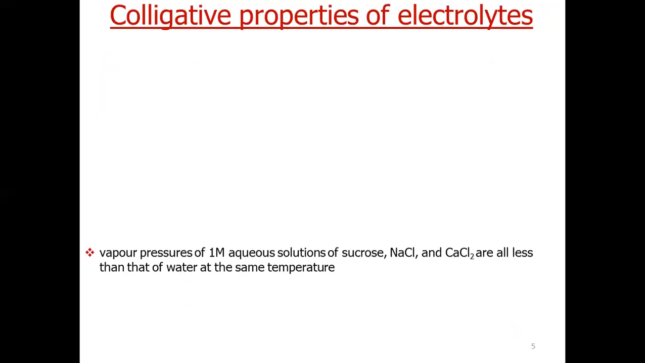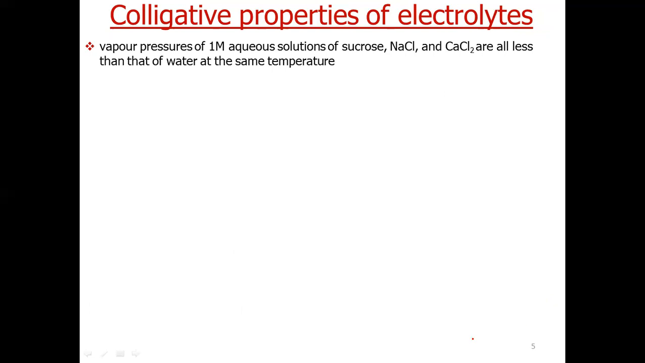Now let us discuss colligative properties of electrolytes. Now I will give you a scenario. Let us consider 1 molar aqueous solutions of sucrose. We have three different solutions: 1 molar aqueous solutions of sucrose, sodium chloride and calcium chloride. And we want to measure the vapor pressure of these solutions at the same temperature as that of pure solvent.